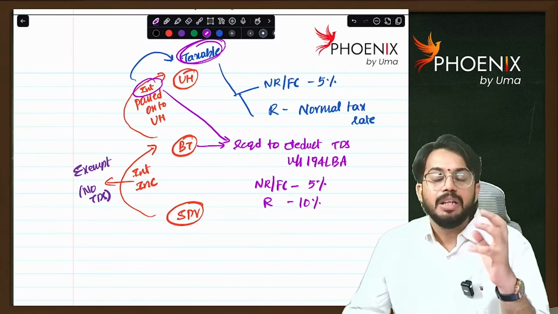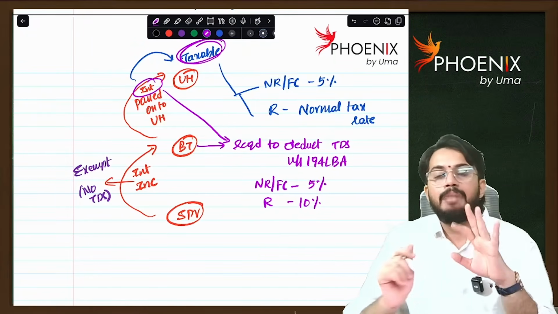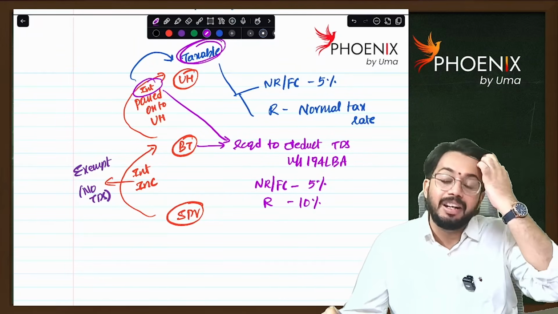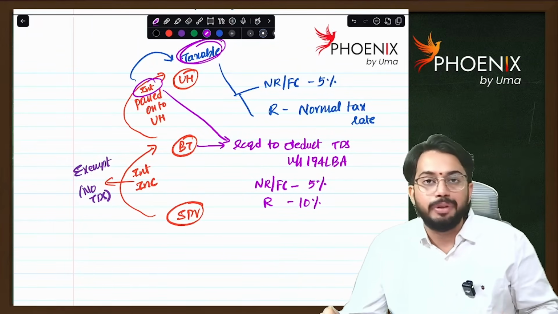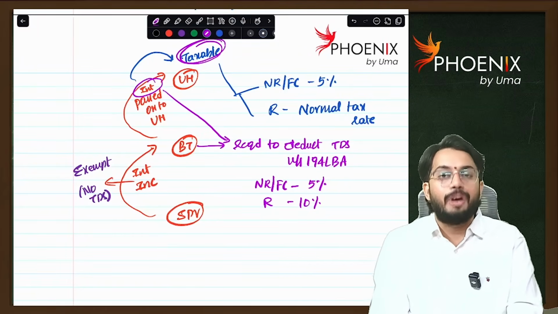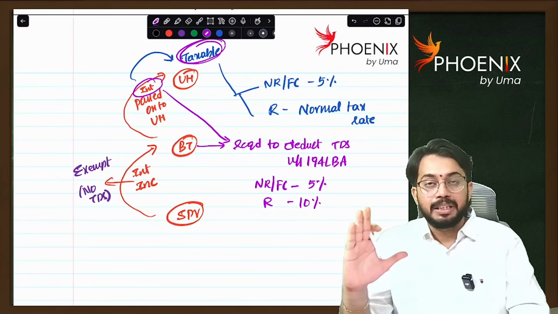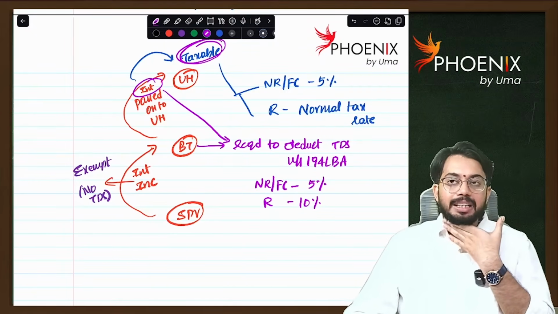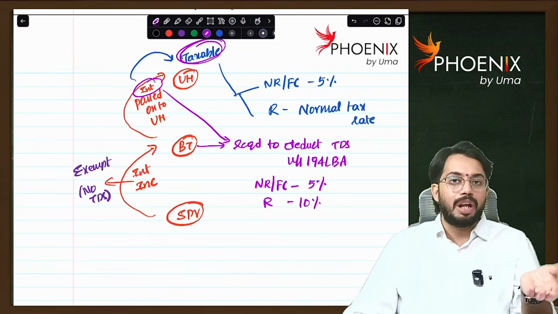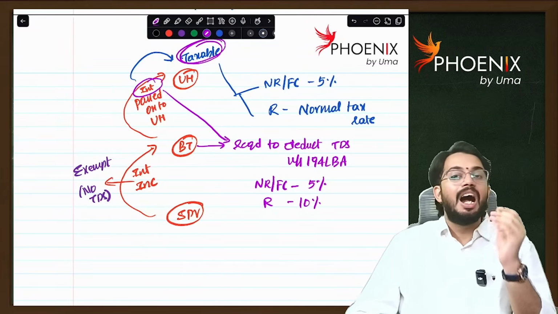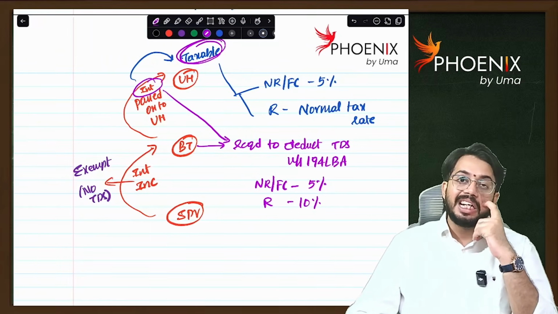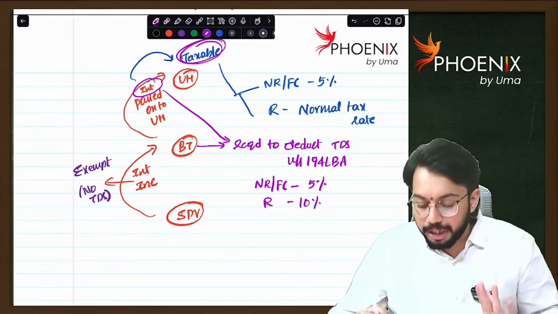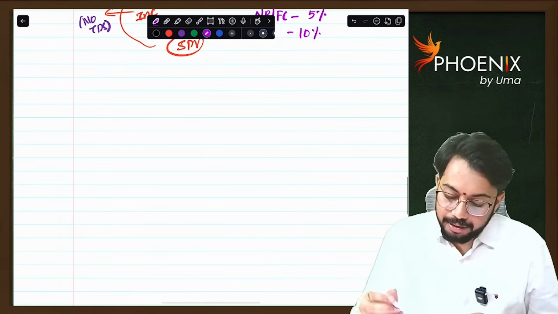So dividend income, interest income, rental income, all three are exempt in the hands of business trust always, but they are taxable in the hands of unit holder. Like interest income is taxable in the hands of unit holder. If unit holder is non-resident or foreign company, for interest the tax rate is 5%, for dividend the tax rate is 10%. For resident, the tax rate applicable is normal tax rates. As it is taxable in the hands of unit holder, business trust is required to deduct TDS under section 194 LBA. For non-resident, the TDS rate is 5%, for resident, the TDS rate is 10%. So did you understand about interest income? Now shall I explain further?